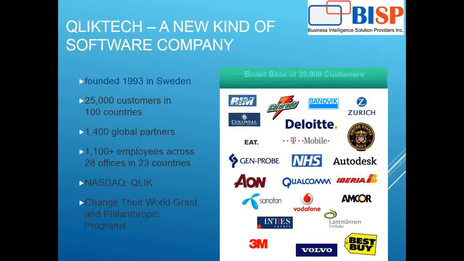So this is how QlikTech was founded in 1993. Huge numbers of customers were added gradually year by year. There are 1400 global partners available all over the world, and now the count has increased hugely. In this way, this tool started its evolution, and the evolution of the hardware helped this tool enhance a lot of features. That's the reason that only in the last couple of years this tool has been exploding in the market.